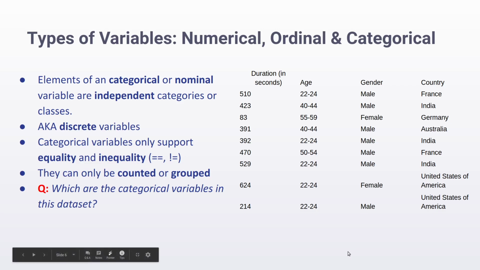So that concludes our discussion on the types of variables. Figuring out the types of variables is a fundamental building block of the data analysis process. Whenever you see a new data set, take a few minutes to go through your columns and determine their types. Because depending on these types, you will be able to figure out what operations you can perform on the different columns of your data set.